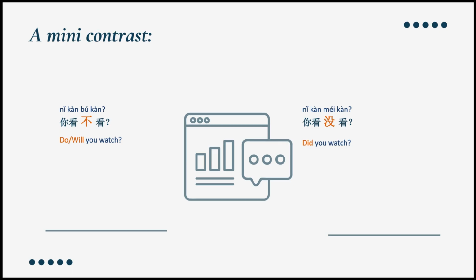So, here's a mini contrast for you to see how meaning changes when we choose 不 versus 没. Both of these sentences are correct, but the meanings are different. 你看不看 means will you watch? 你看没看, the one used 没, means did you watch? This is one example of how Chinese verbs don't have conjugation, but we can indicate time and aspect through subtle word choices. In A not A questions with verb, the tiny choice between 不 and 没 signal time and aspect. 不 asks about present or future, while 没 asks about past or completion.